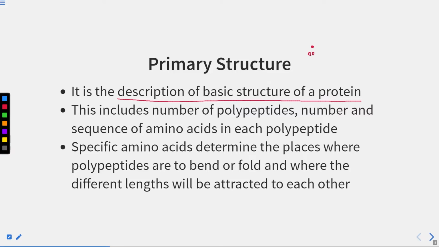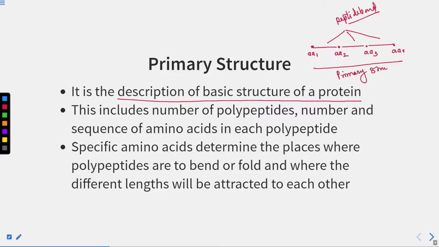Suppose this is amino acid 1, then this is amino acid 2, this is amino acid 3, this is amino acid 4. I'm just taking 4 as an example here, and we see they have a bond in between them. And what type of bond is this? These are peptide bonds. So this is showing the primary structure of protein.